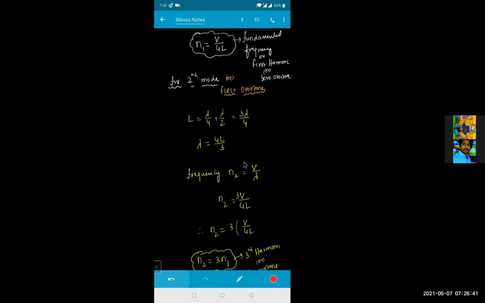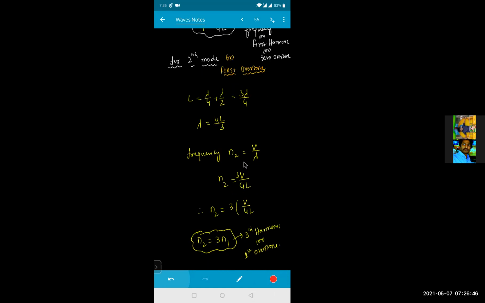For the second mode or first overtone, L equals lambda by 4 plus lambda by 2, that is 3 lambda by 4. So lambda is equal to 4L by 3. Frequency will be N2 equals V by lambda, so N2 equals 3V by 4L. So N2 will be equal to 3 times the fundamental frequency. That is nothing but the third harmonic or first overtone.